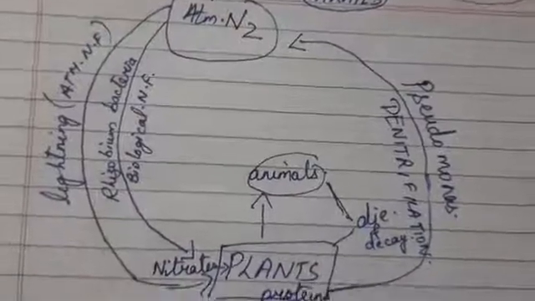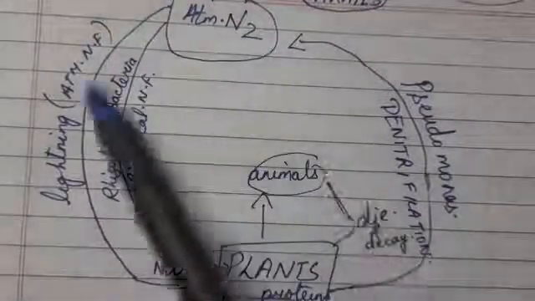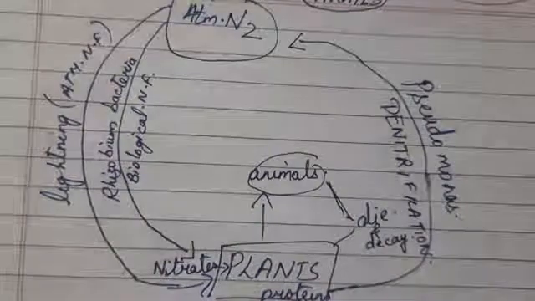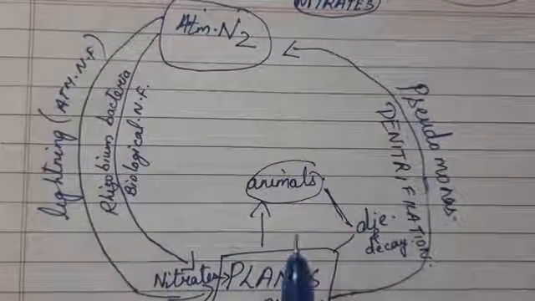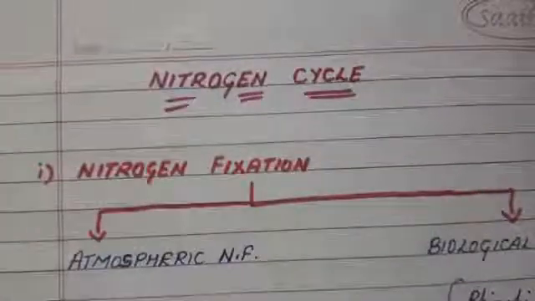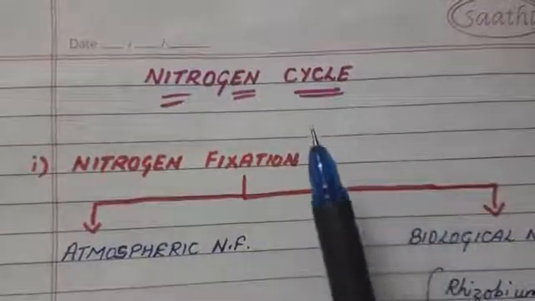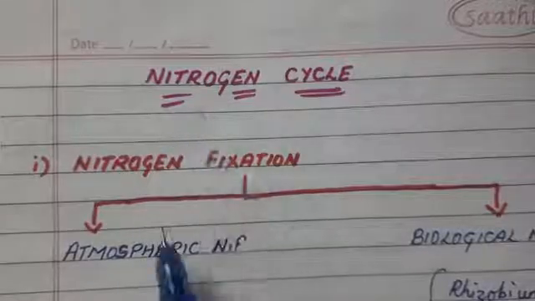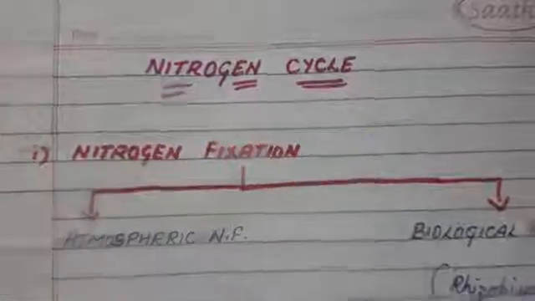So this is how you can see that the circulation of nitrogen is taking place continuously in the atmosphere. That is why it is called the nitrogen cycle. That means the continuous circulation of nitrogen in the atmosphere. This is called the nitrogen cycle.